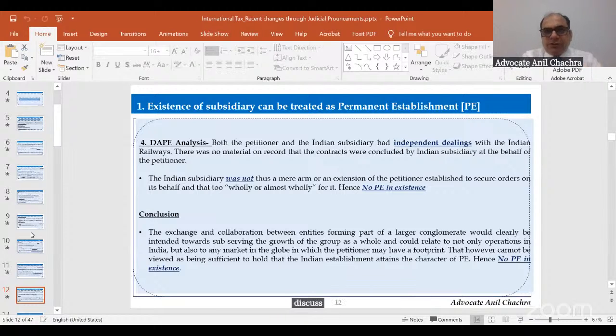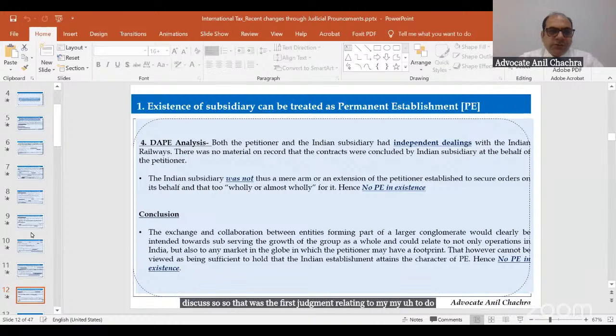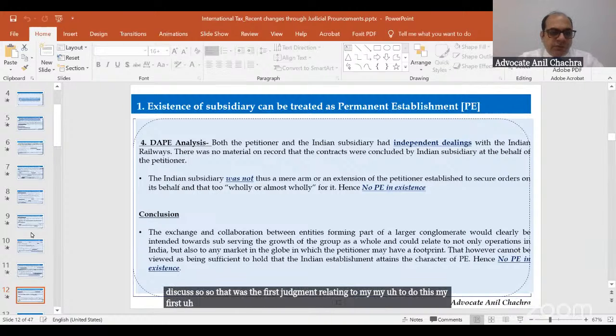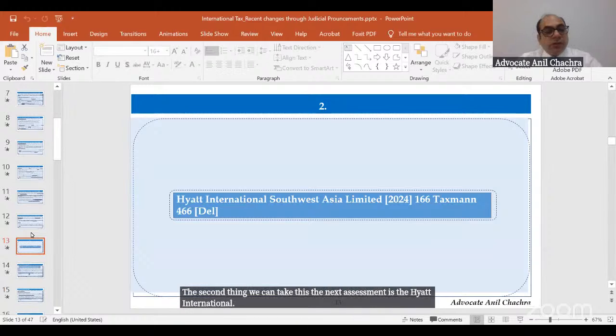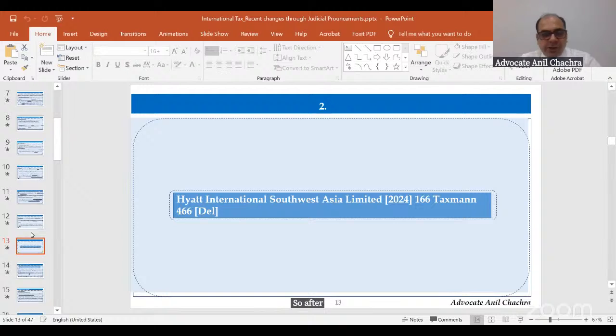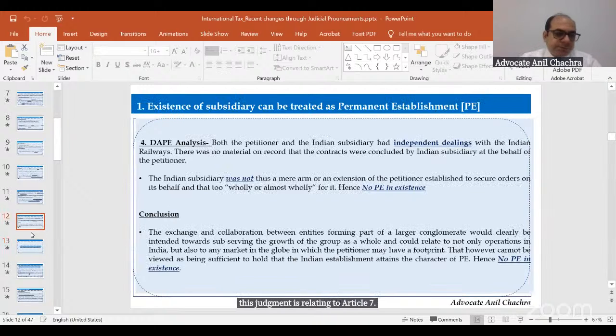So that was the first judgment in this discussion. The next judgment we can take is the Hyatt International. After the analysis of Article 5, this judgment is relating to Article 7.